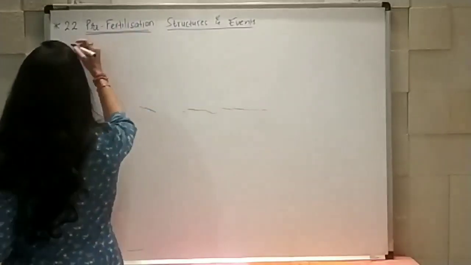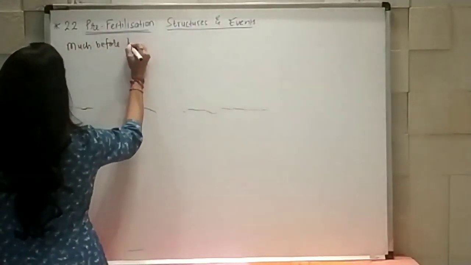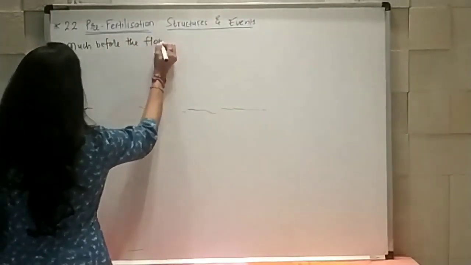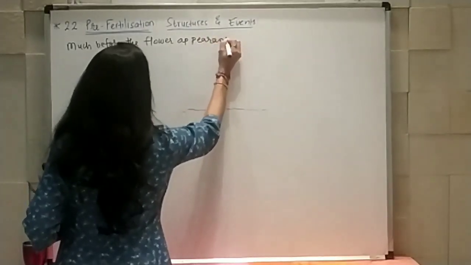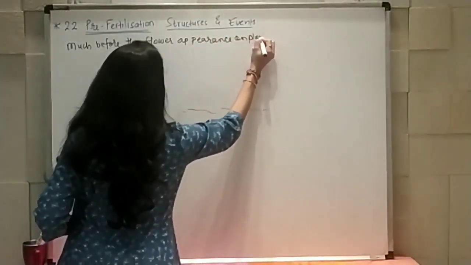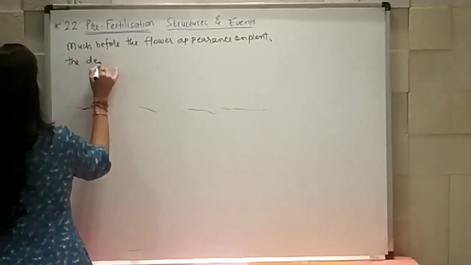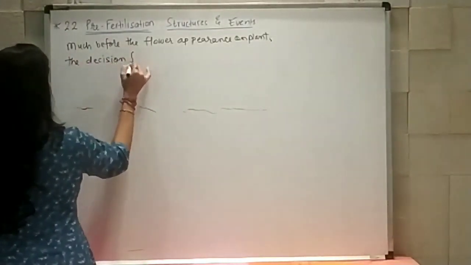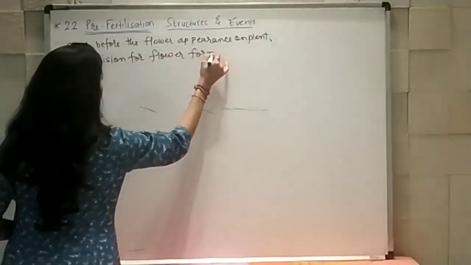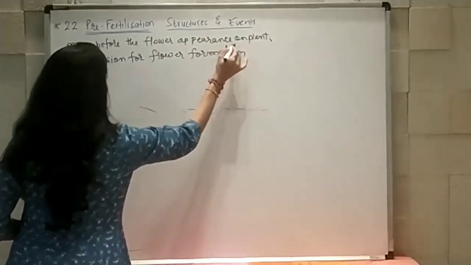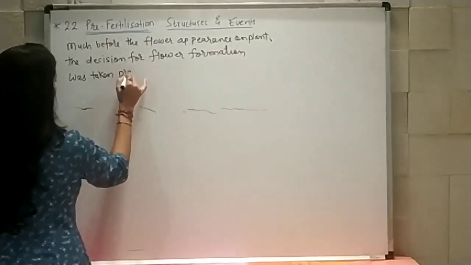So much before the flower appearance on plant, the decision for flower formation had taken place. What does this mean?